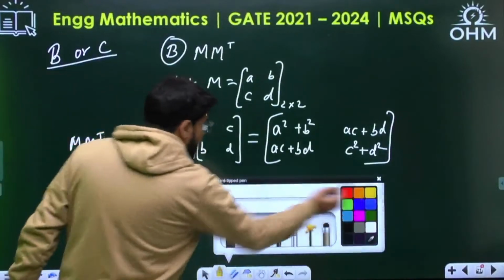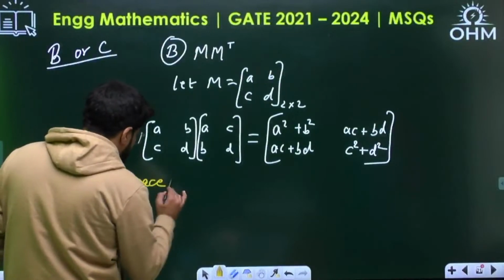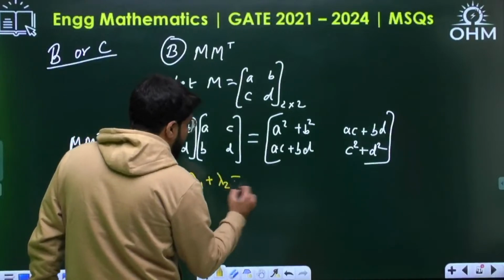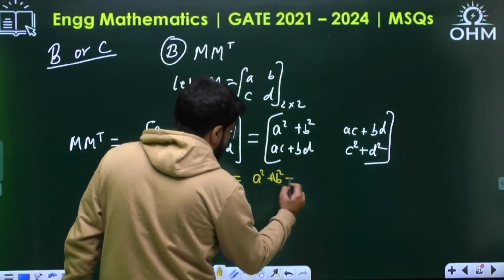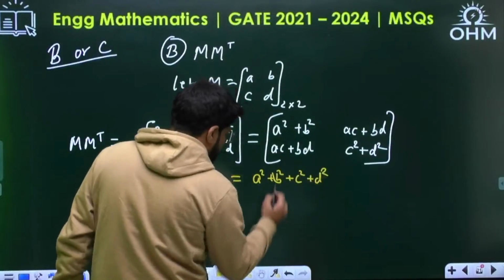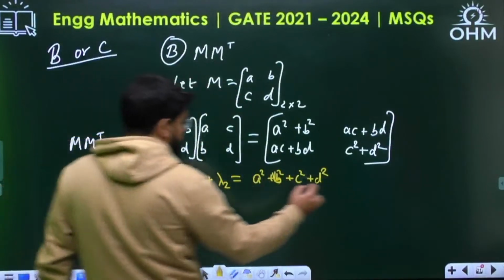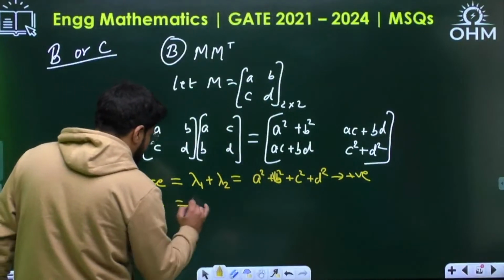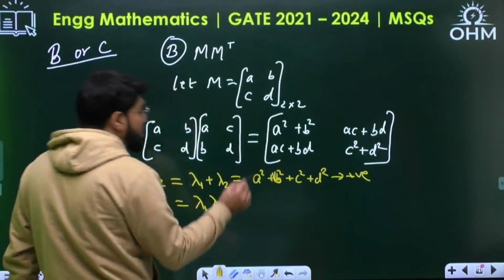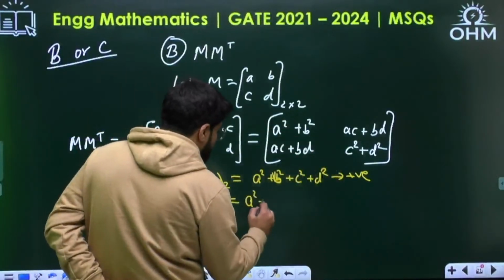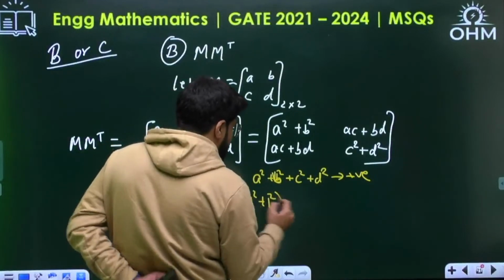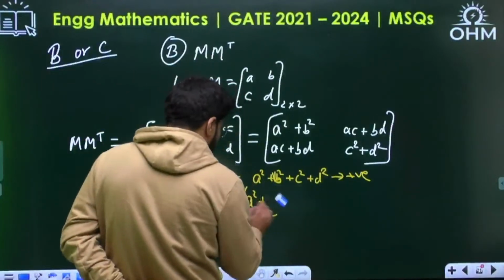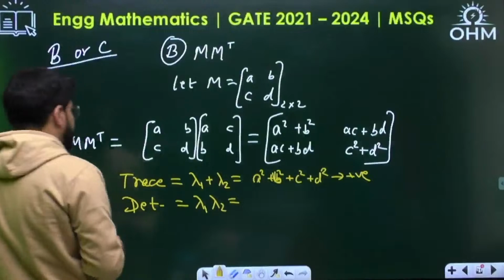If you talk about the trace of this matrix, also remember trace is the sum of eigenvalues, and that will be A square plus B square plus C square plus D square. Sum of squares means definitely positive. Then if you talk about the determinant, and the determinant of any matrix is also the product of eigenvalues, so what is going to be the determinant?